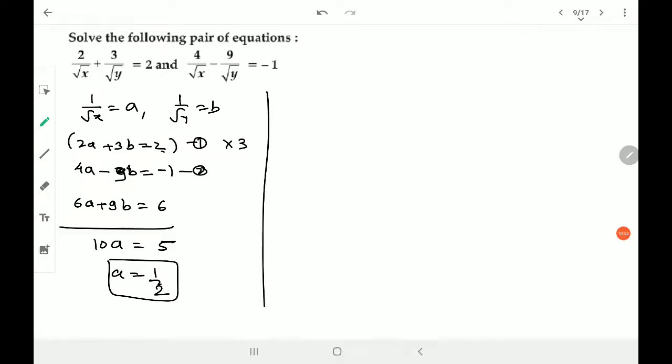The next step is putting this value in any of the equations. Maybe I think equation number 1 is better. So a is 1 by 2. So this would be 2 into 1 by 2 plus 3b is equal to 2, gives me 1 plus 3b is equal to 2, 3b is equal to 1, b will be equal to 1 by 3.